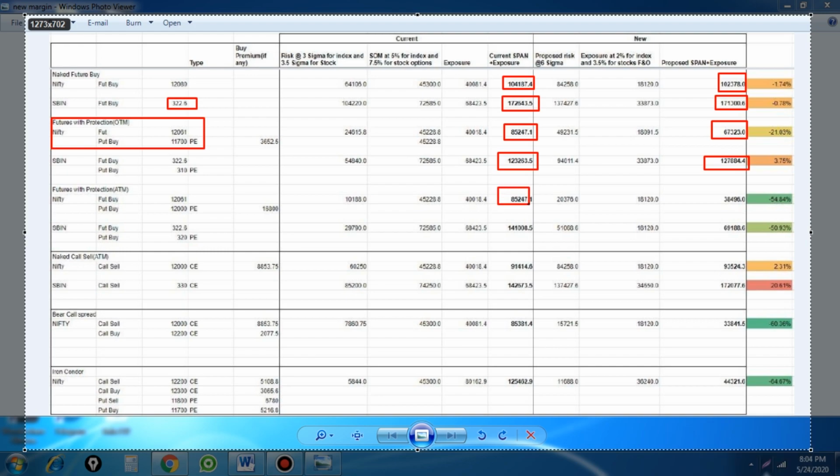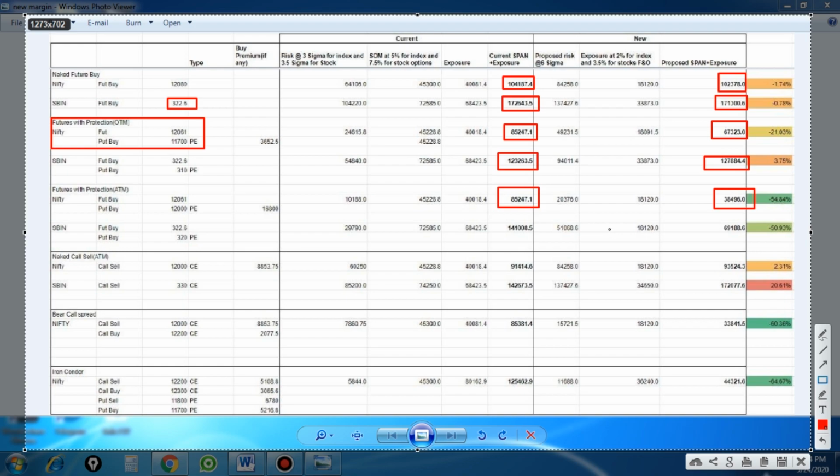If you buy a Nifty future and at the same time buy an ATM put option, or sell a Nifty future and buy an ATM call option, that simply reduces your margin by up to 50 percent. For those who attend my class, this is our third strategy, and we have some other modifications on this strategy.